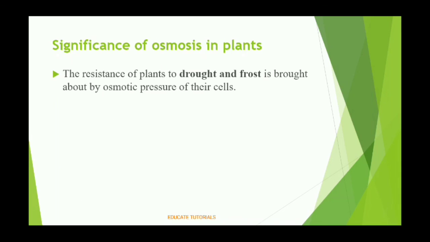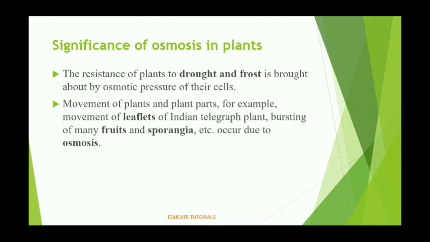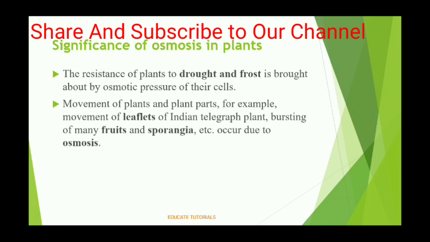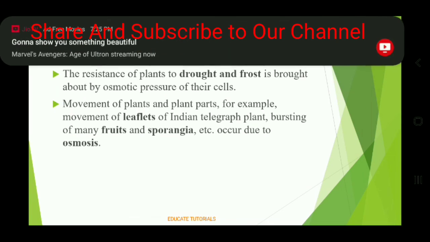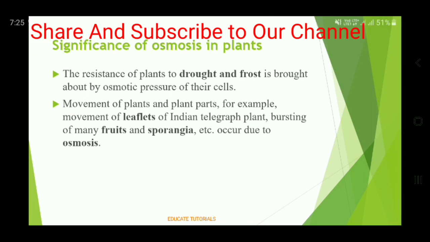We can also say that the resistance of a plant to drought and frost is brought about by the osmotic pressure of the cell. You can also say that the movement of plants and plant parts, for example the movement of leaflets of the Indian telegraph plant, bursting of many fruits, etc., occurs by the osmosis process.